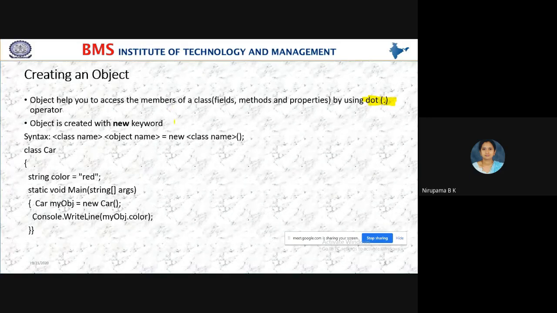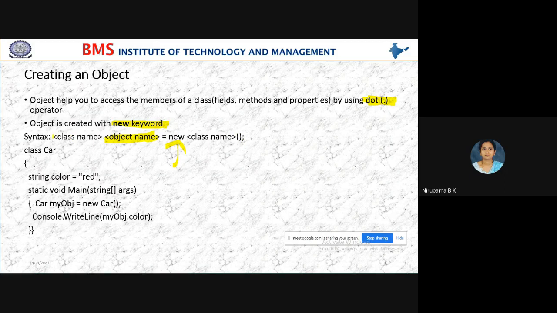And the object is created with the new keyword. The syntax of creation of object is class name, object name, new keyword, again the class name with the braces.